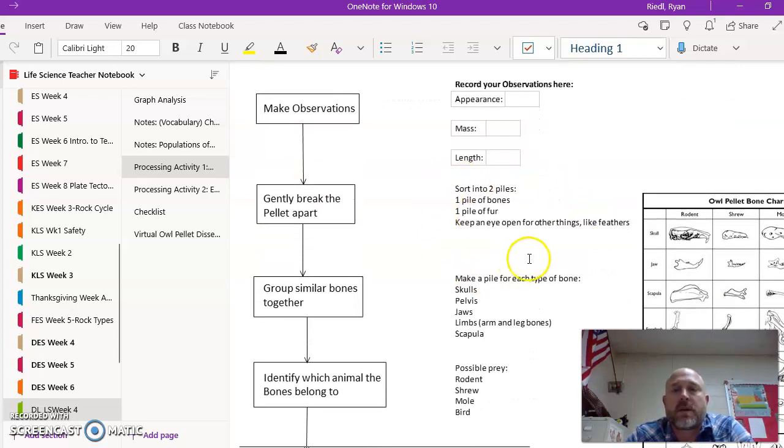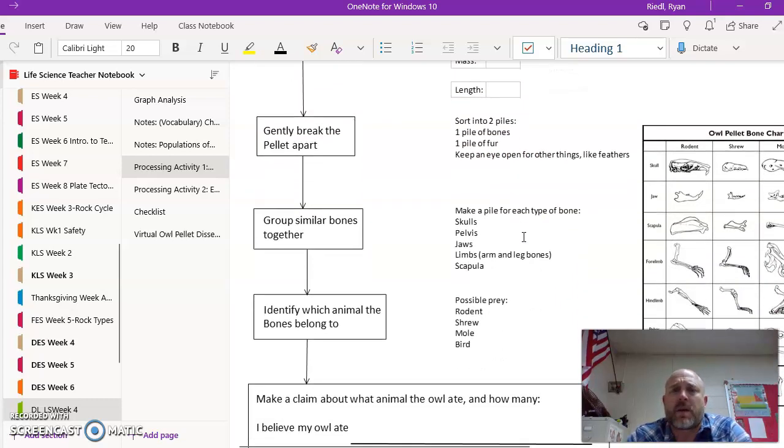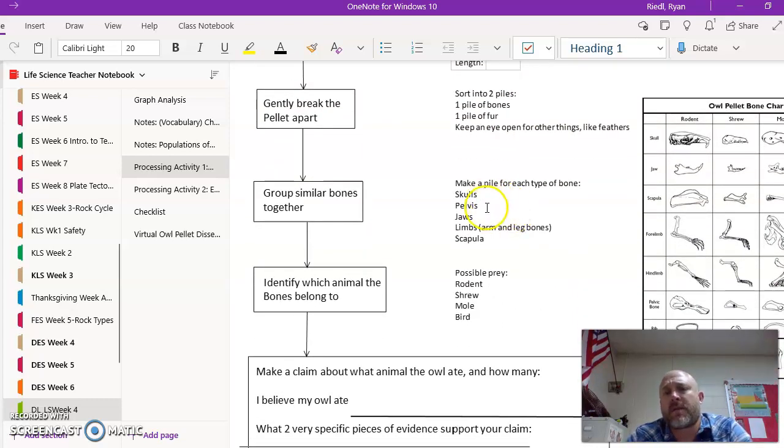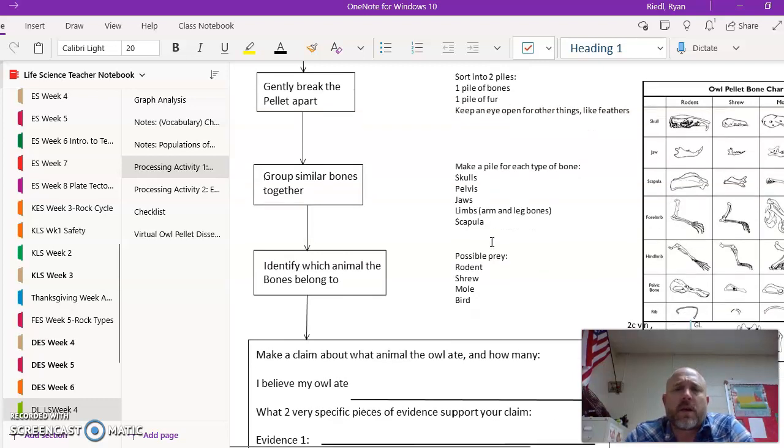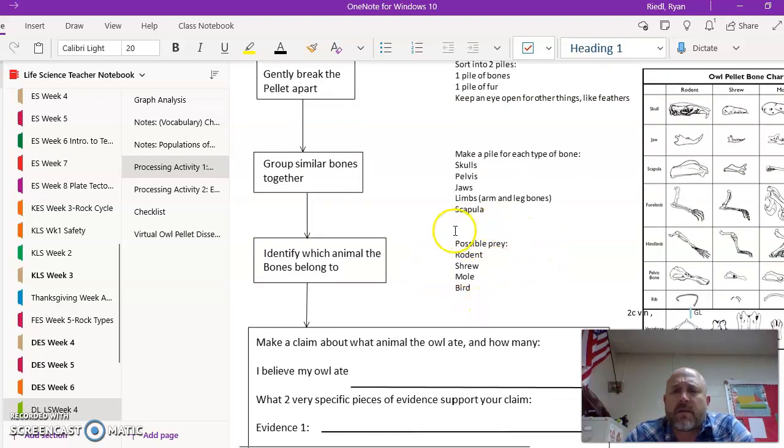Okay, start by sorting it into 2 piles, one of bones, one of fur. Keep an eye out for anything cool. And then start making different piles of bones, after you've sorted between the bones and the fur and everything, and try and figure out what you have.